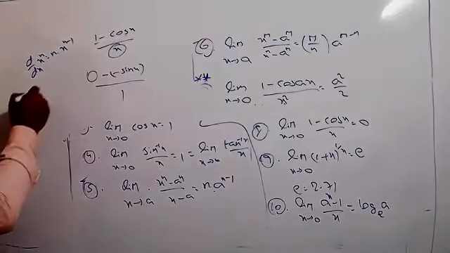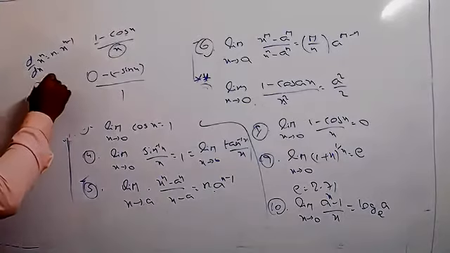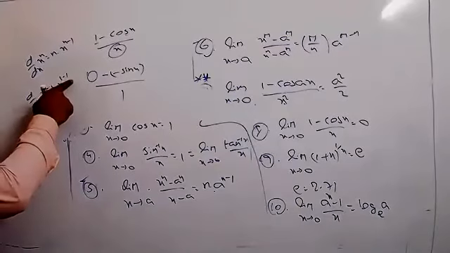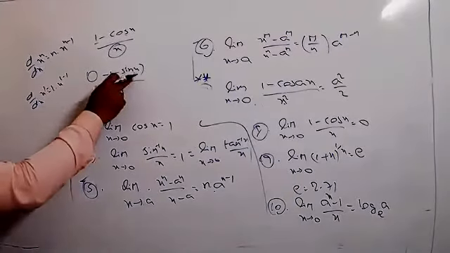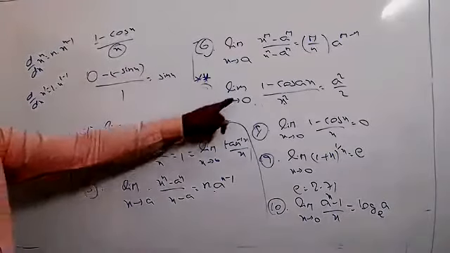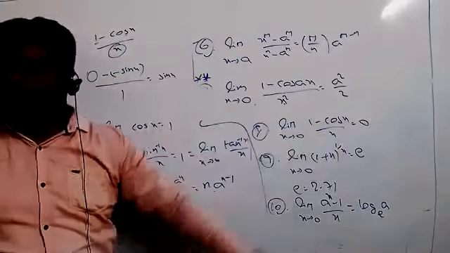If you take x power 1, d by dx of x, the power n equals 1. So 1 into x power 1 minus 1. 1 minus 1 equals 0, so x power 0 equals 1. 1 into 1 equals 1 only. So minus of minus sin x will be sin x only. Then you can substitute x equal to 0 there. Sin 0 equals how much? 0. Sin 0 equals 0.